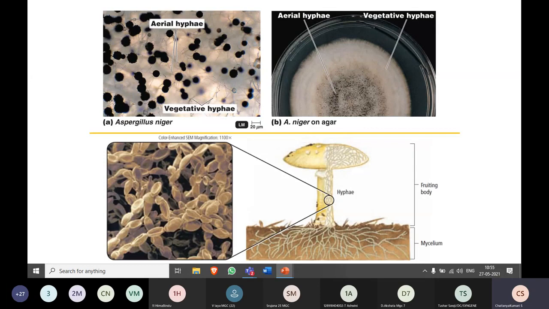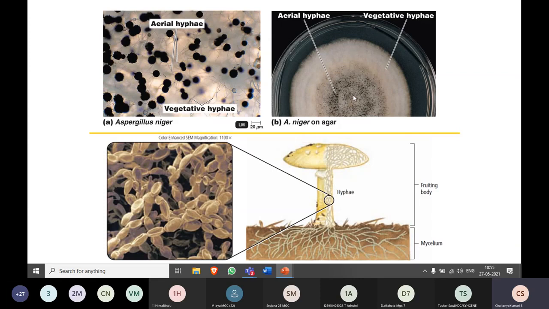So you can see the diagram here. Here you can see some black dots. Overall, this white thing is nothing but the fungal growth. As I said, we can identify it easily by looking at the cottony growth. It is not mucoid or sticky in nature. You can see the colony morphology as cottony growth, a thread-like structure. So this is nothing but the fungal growth, especially Aspergillus niger.